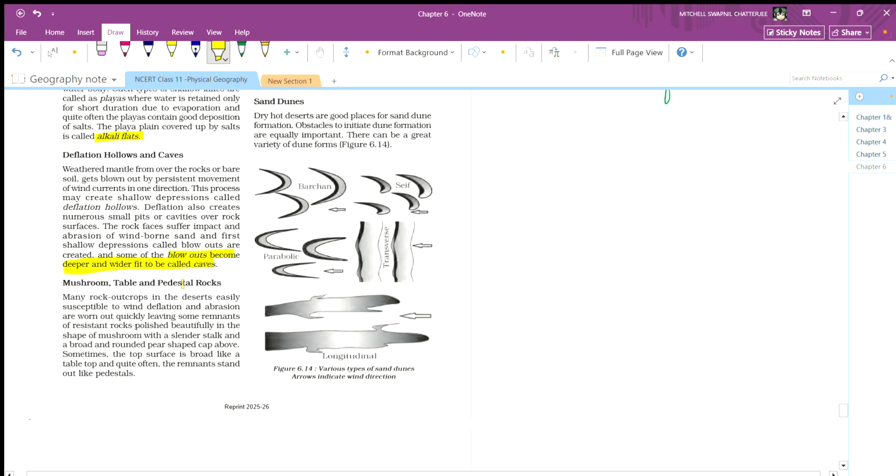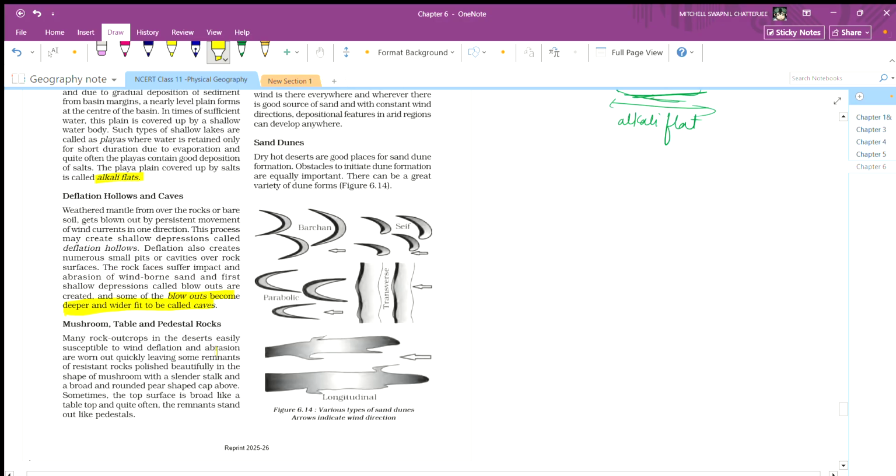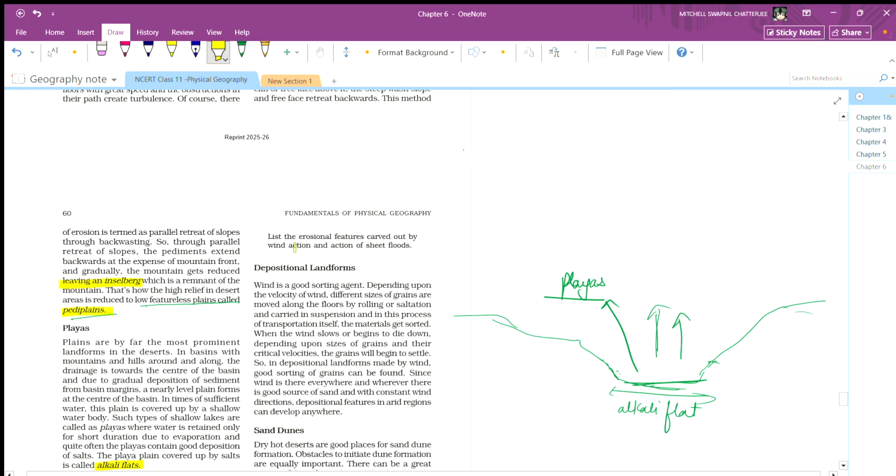Now next is mushroom, table or pedestal rock. Many rock outcrops in the desert, easily susceptible to wind deflation and abrasion, are worn out quickly, leaving some remnants of resistant rock polished beautifully in the shape of a mushroom with a slender stalk and a broad, round, pear-shaped cap above. Sometimes the top surface is broad like a tabletop, and quite often the remnants stand out like pedestals. These are the erosional features carved out by wind action and the action of sheet floods.